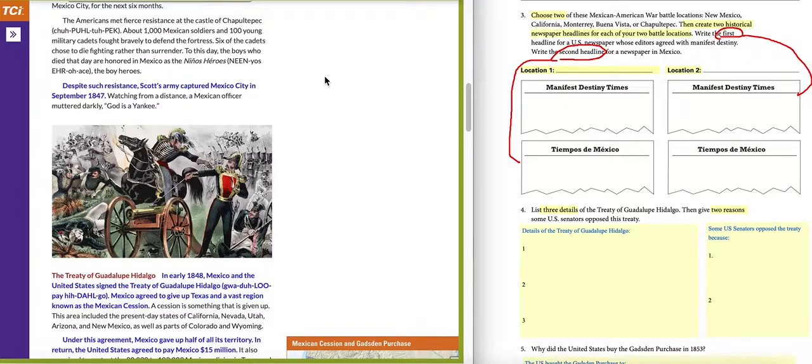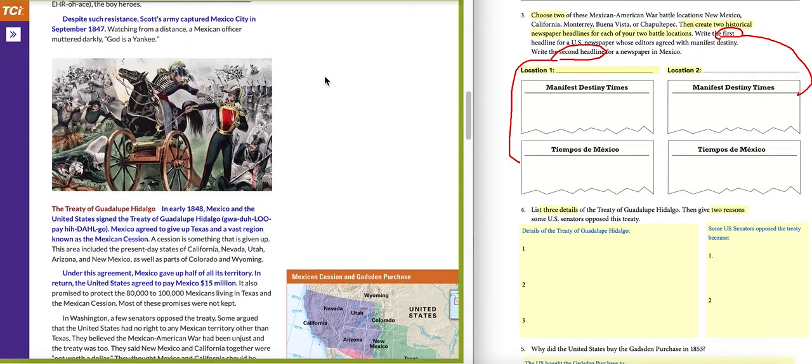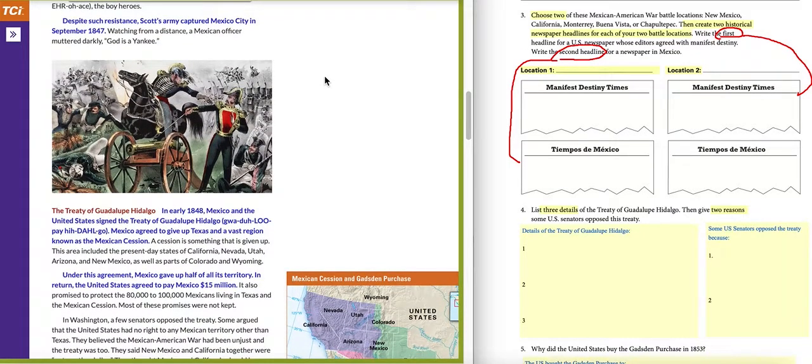6 of the cadets chose to die fighting rather than surrender. To this day, the boys who died that day are honored in Mexico as Niños Héroes, or the boy heroes. Despite such resistance, Scott's army captured Mexico City in September of 1847. Watching from a distance, a Mexican officer muttered darkly, "God is a Yankee."